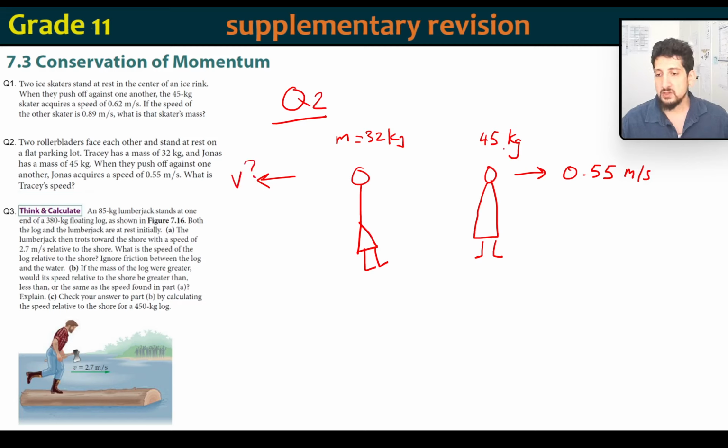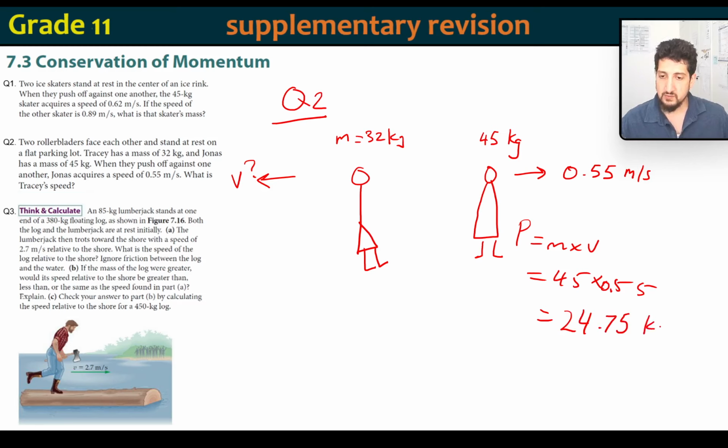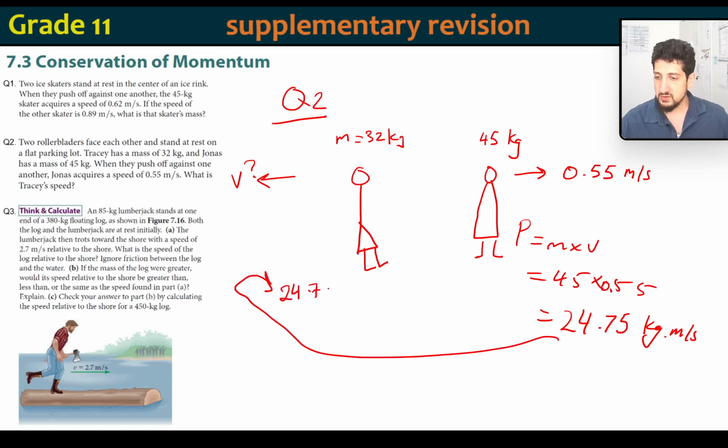Once again, let's work with what we have. So p equals mv, which equals 45 multiplied by 0.55, which equals 24.75 kg meters per second. And now that we have that, we bring it all the way over here, and we go 24.75. Remember, p equals mv. Always start with the formula.